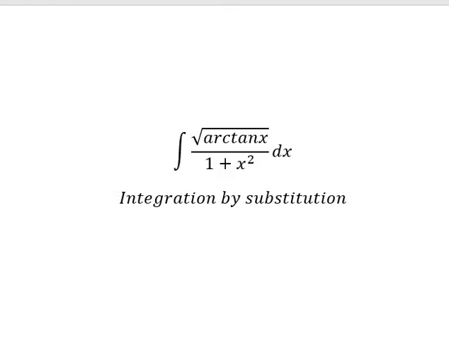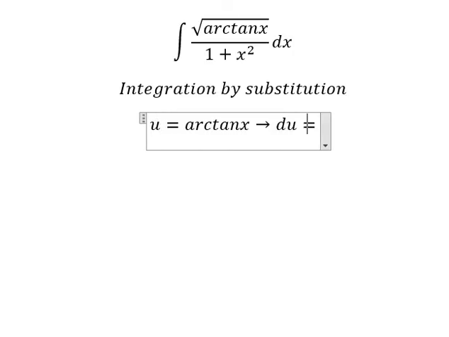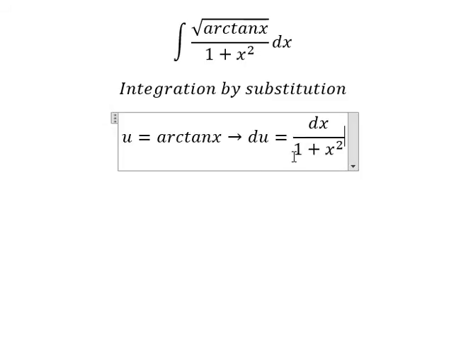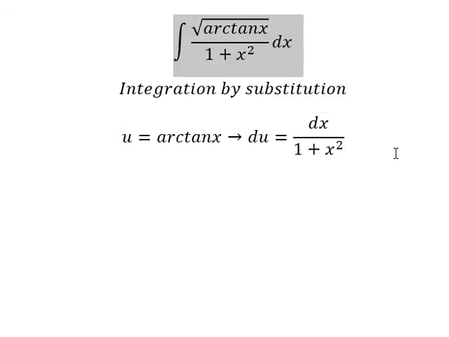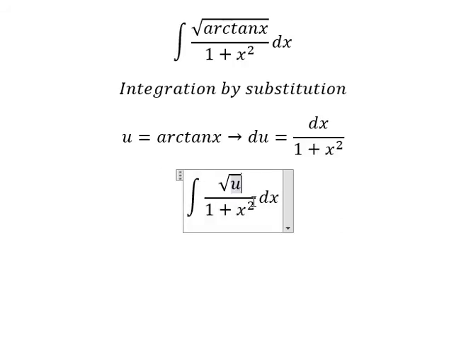So I will put u equals arctan x. After that, we first take the derivative of both sides, and we get this. This one we change by u. dx over 1 plus x squared we change by du.